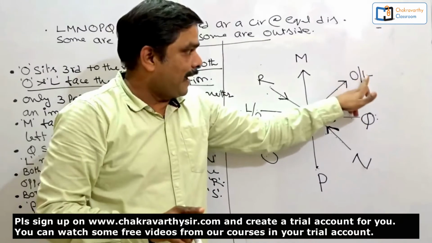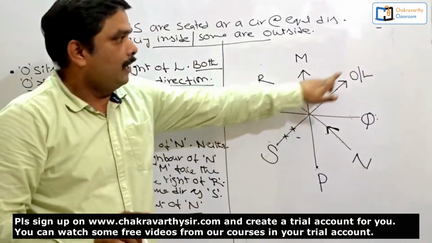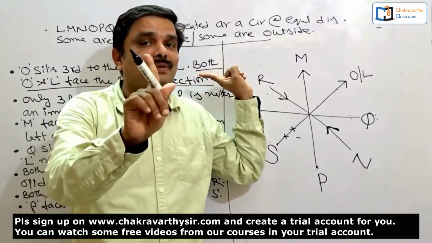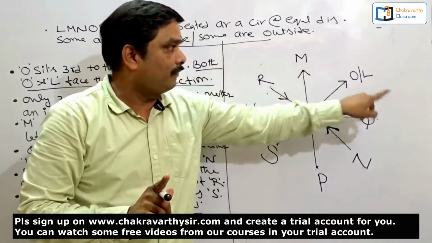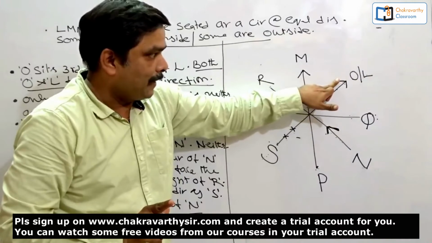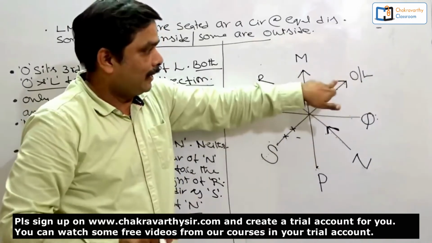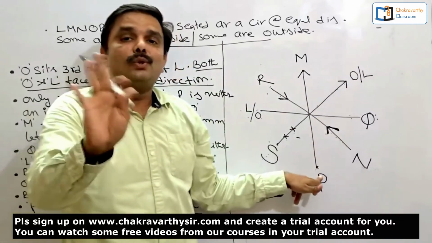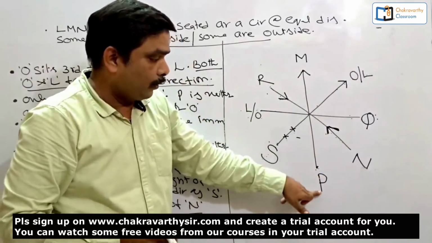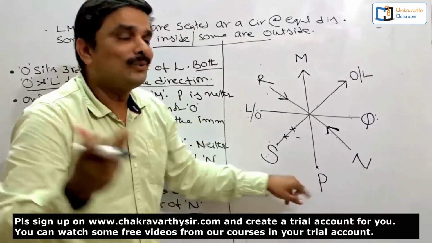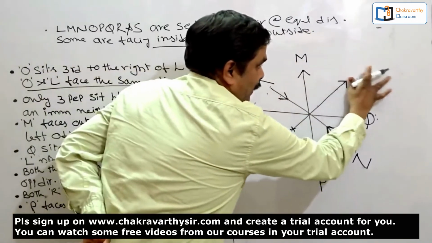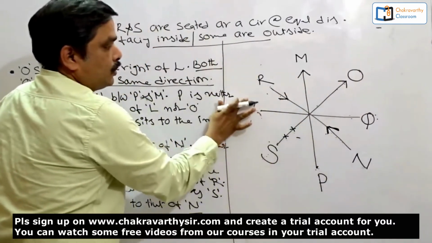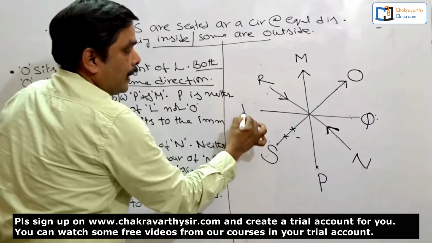Suppose I keep L here, facing outside, O should be third to the right of L. This is what we read as the first information. If I keep L here, first, second, third, there is no place for O. This is already occupied by P. What's the conclusion here? I cannot keep L here. It must be given to O, and it should be given to L.